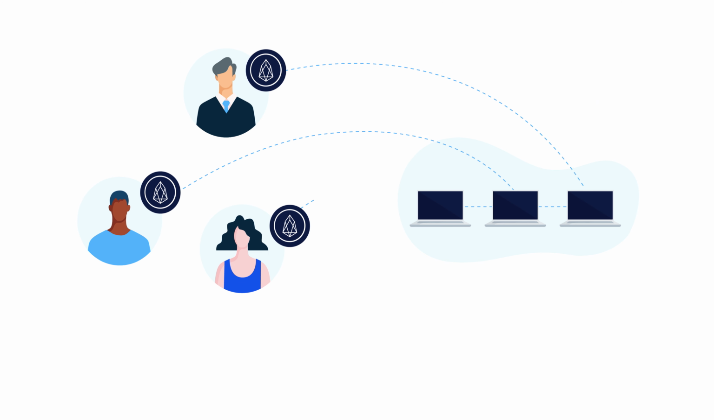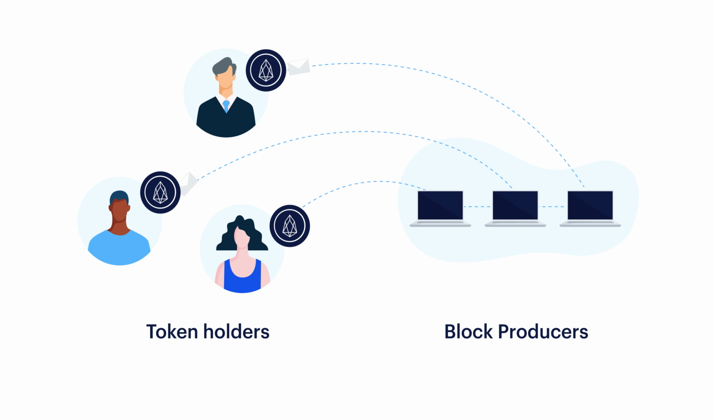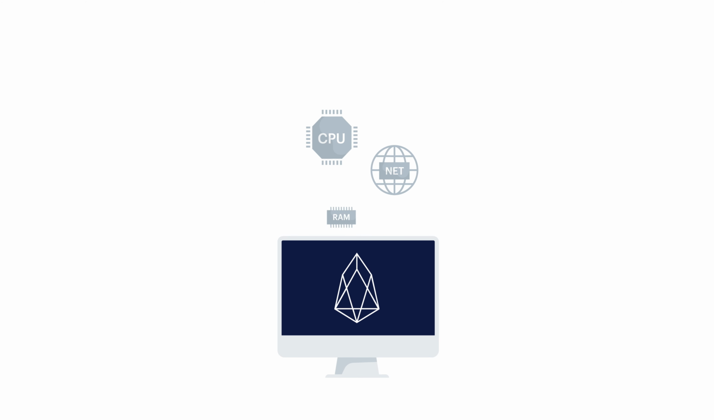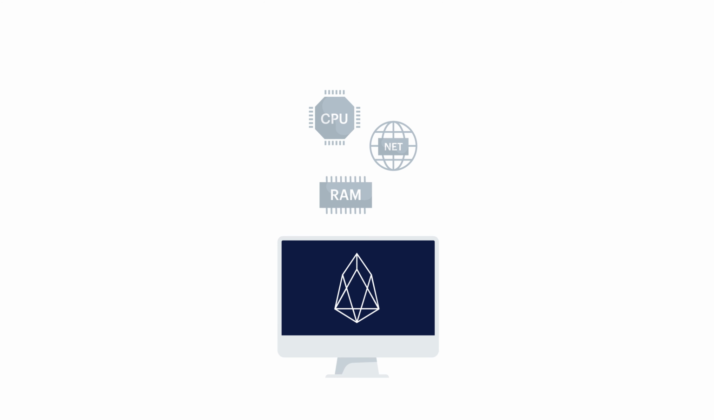Third, EOS tokens play an important role in governing the EOS blockchain. Only people who hold EOS can vote for the block producers who run the network. Finally, EOS is the only token on the EOS network that can be used to obtain the resources that developers need to run applications. We'll explain how resources work on EOS and the other EOS.io blockchains in the next lesson.